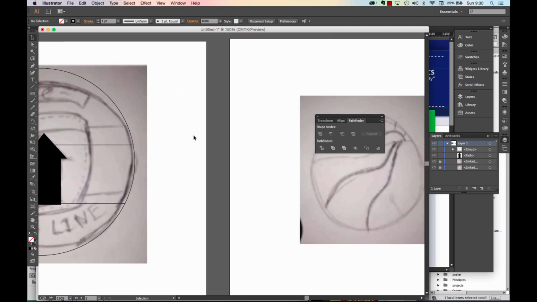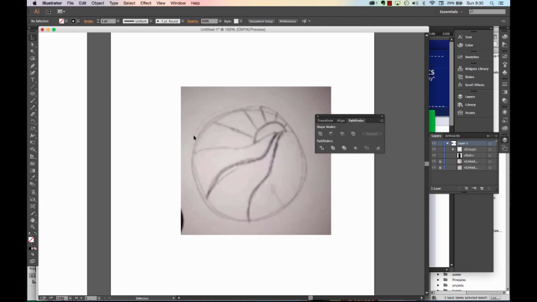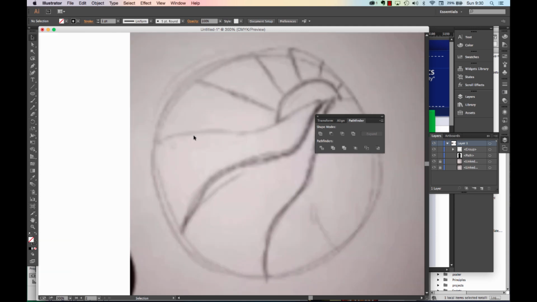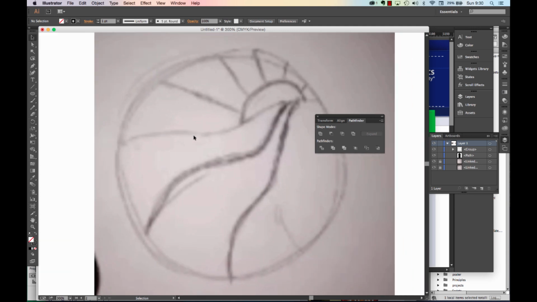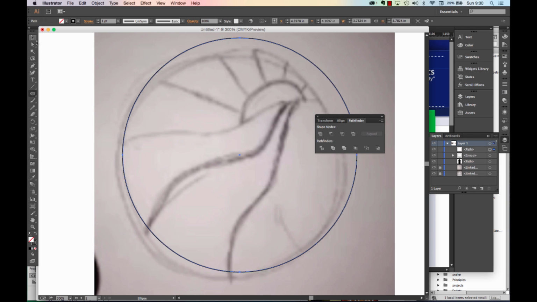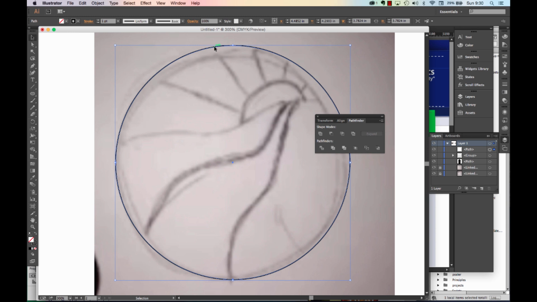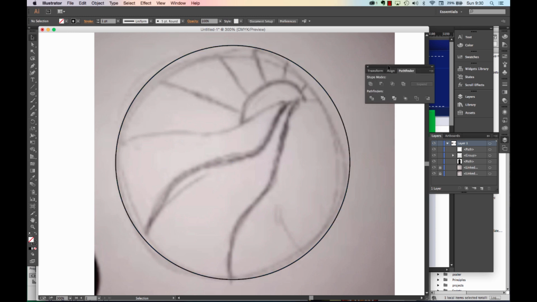Next, let's look at an illustration. You want to make sure that you have zoomed in onto your design when you're working on it. Again, I'm going to start by drawing my outer circle. And when in illustration, I'm going to have to trace with my pen tool. So in this instance, I'm looking at fields of color and rays of sun.